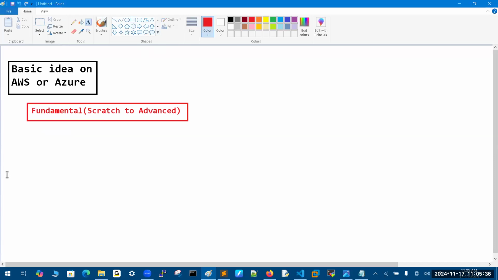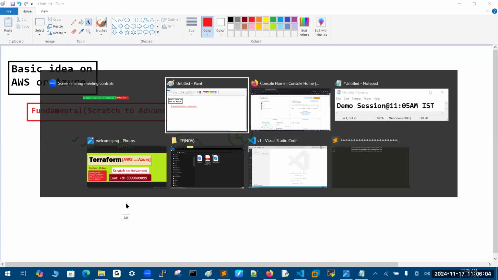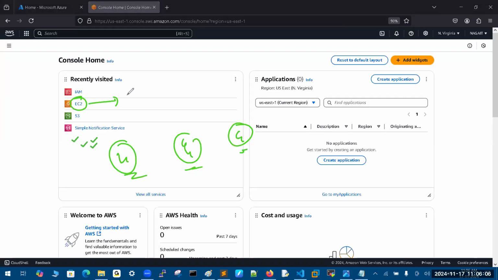So before that, what is the use of this technology? Simple. For example, if you want to work with AWS, I ask you to create 4 VMs for my testing environment purpose. Every day this is your activity, or maybe again in different regions, region 1, region 2, region 3. In this way, you need to create them every day. So definitely you will go to this UI and select EC2, then create the VMs, right?